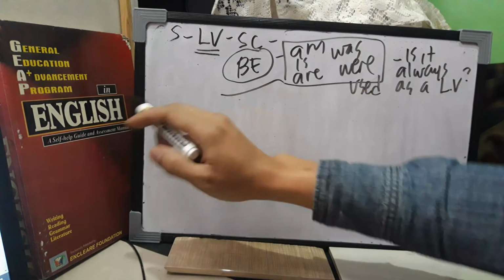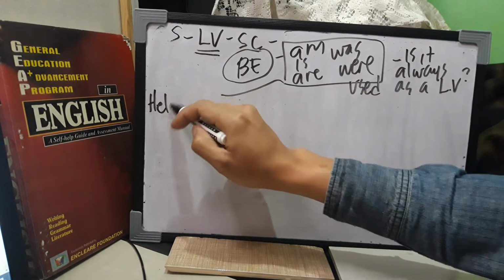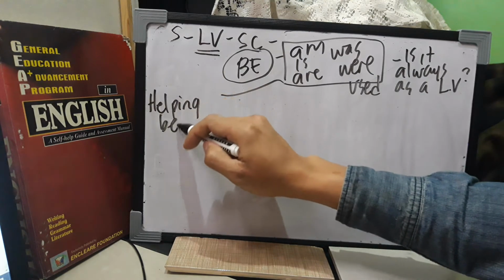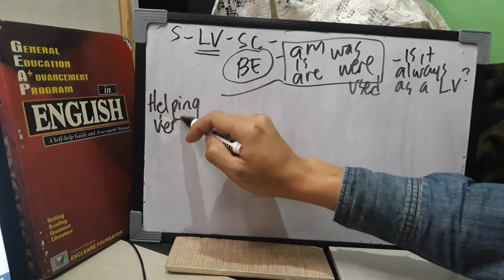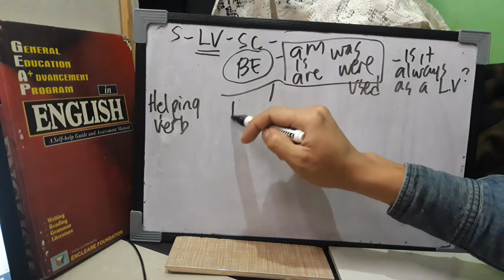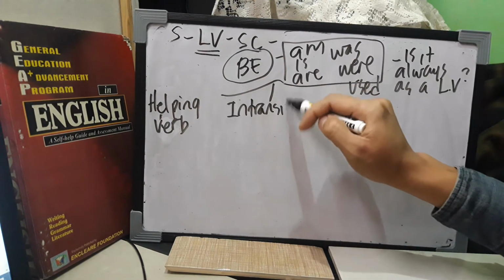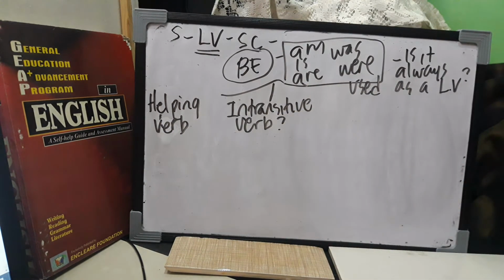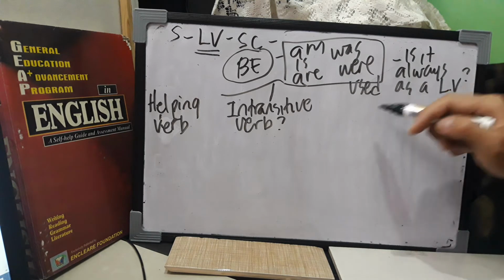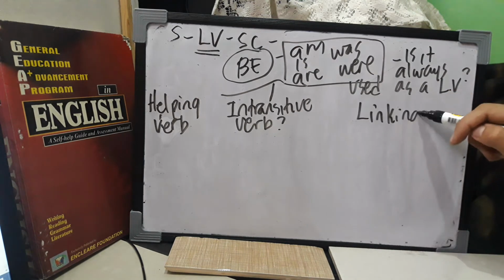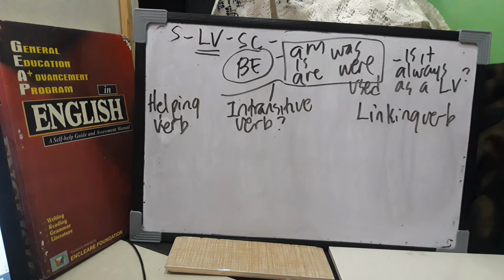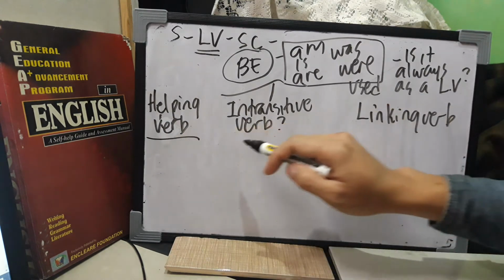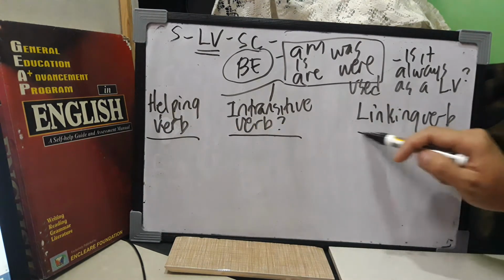Guys, number one, it can be a helping verb. It can also be, guys, intransitive verb. What? How come that, teacher, a be verb is used as intransitive verb? And of course, it can be a linking verb. So you can see am, is, are, was, were, guys, in the form of a helping verb, auxiliary verb, intransitive verb, and linking verb.